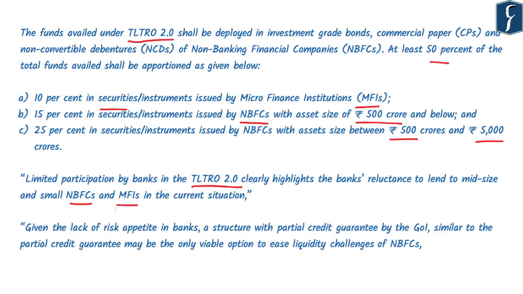In this regard, it is suggested that apart from the effort of RBI, the effort of Government of India must increase. Government of India is simultaneously carrying out a scheme for partial credit guarantee. Partial credit guarantee seems to be a better mechanism to nudge the banks to give credit to NBFCs because in that case Government of India is standing with the banks in case there is default by the NBFCs. A part of the loss because of the default will be shared by Government of India. So the partial credit guarantee scheme must be pushed further if the banks are not receiving targeted long-term repo operation very well.